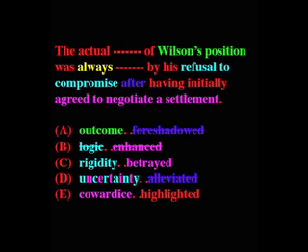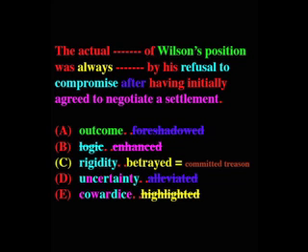He could be cowardly and initially agree to negotiate a settlement. So there's a little of both of the ideas in cowardice as well. But his position highlighted by his refusal to compromise when he initially agreed to negotiate a settlement, highlighted doesn't work. So we're left with only one answer that actually fits the logic of the sentence, which is answer C.